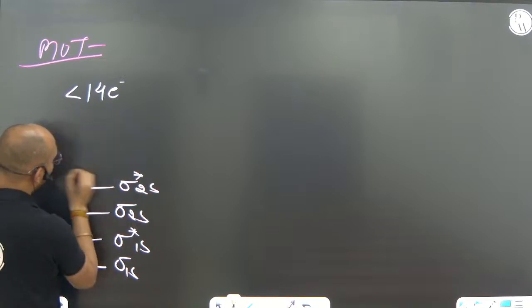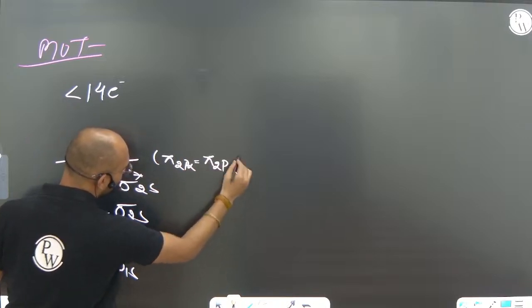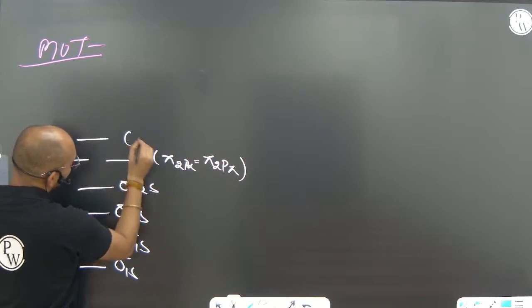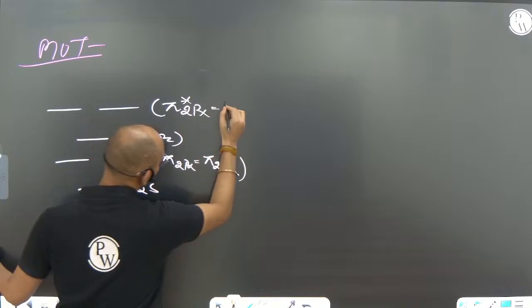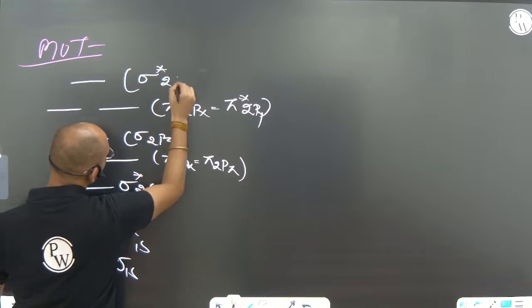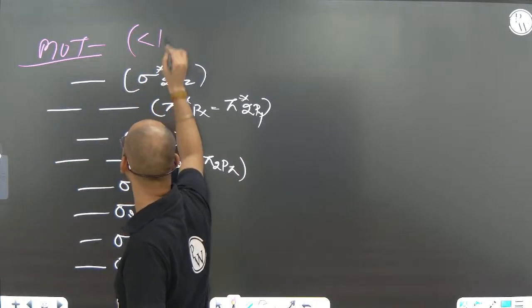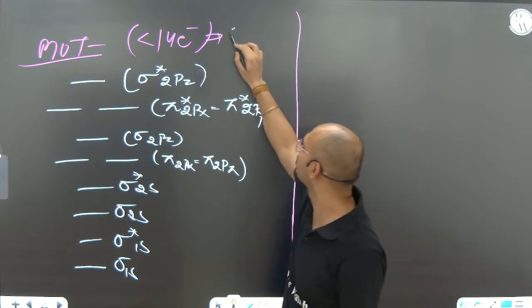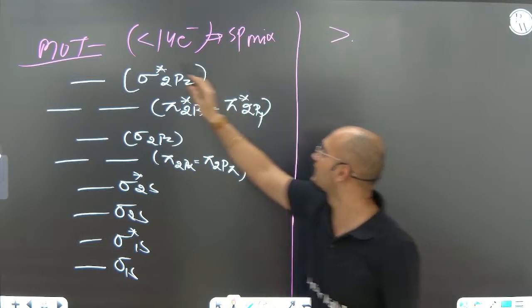Here then what will happen? Pi 2px equals pi 2py, then sigma 2pz, then pi star 2px equals pi star 2py, then comes sigma star 2pz. That is how, and what is that rule? Hund's rule will be followed only for species with less than 14 electrons, and that too only in your syllabus. Here what is happening? sp mixing is taking place. That's why sp mixing is there. But when there are more than 14 electrons, or less than or equal to 14.